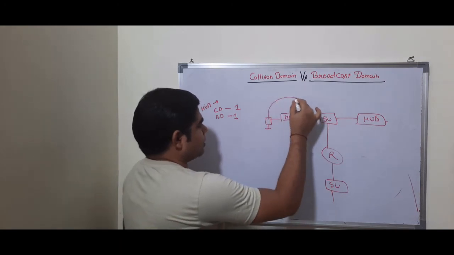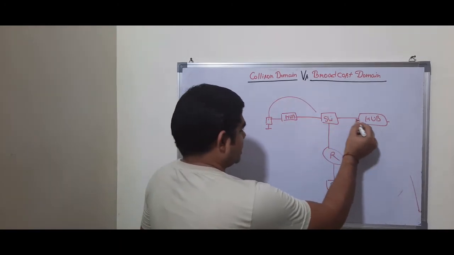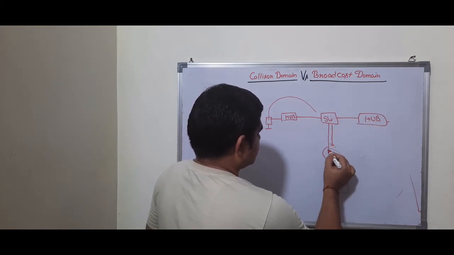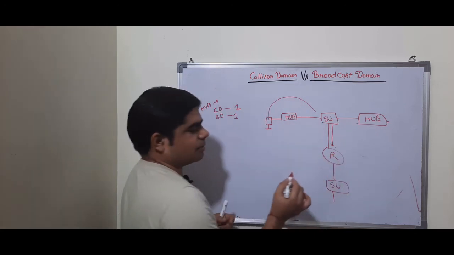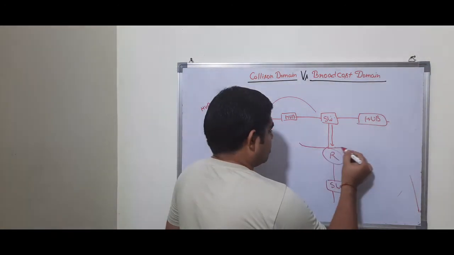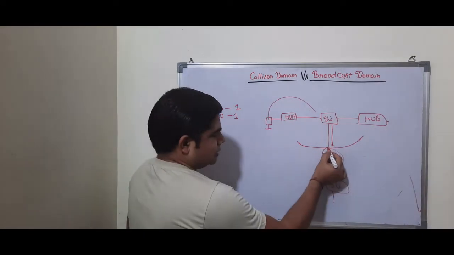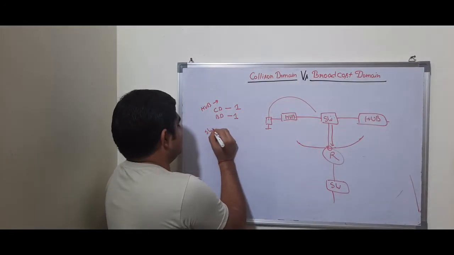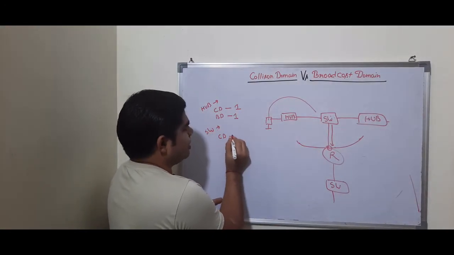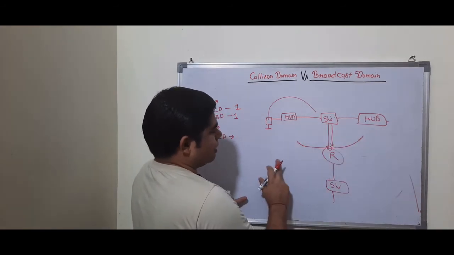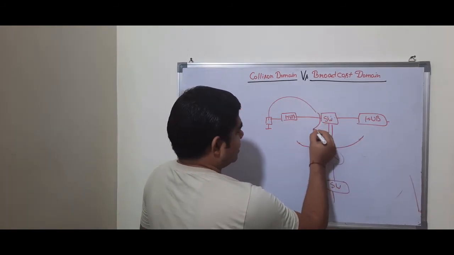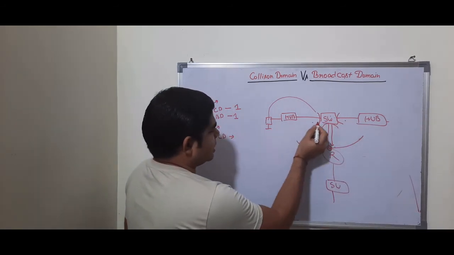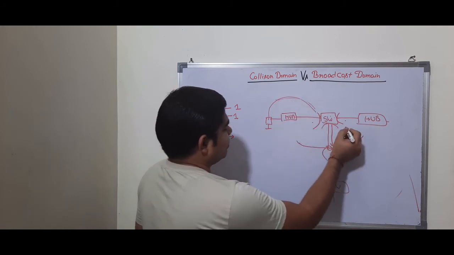If this sends a broadcast, it will go to this switch, and then from this switch it will go to the hub, and also to this router interface. But this router breaks the broadcast, meaning your broadcast will be allowed only till this interface of this router. So in a switch environment, how many collision domains will there be? Each interface of the switch has a separate collision domain, meaning there is a chance of collision only in this network, and it will not affect this side.